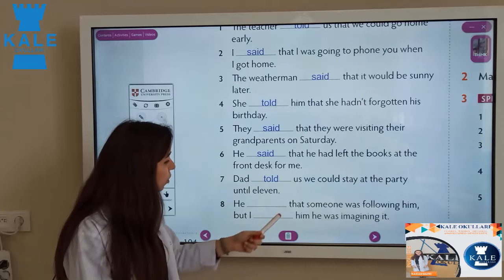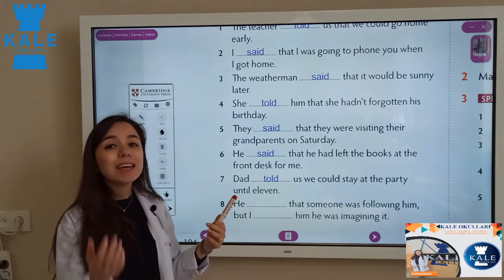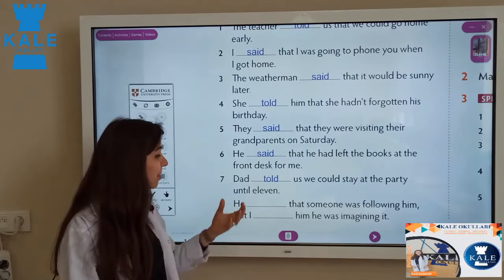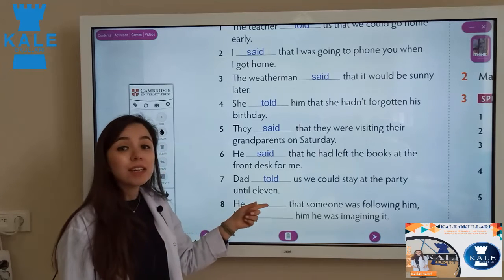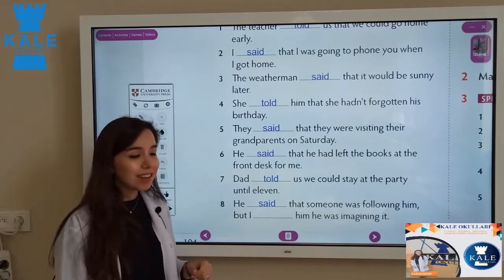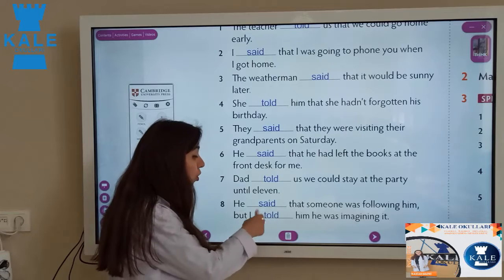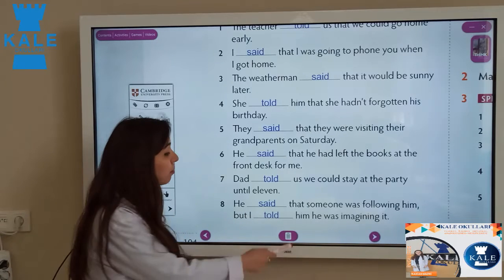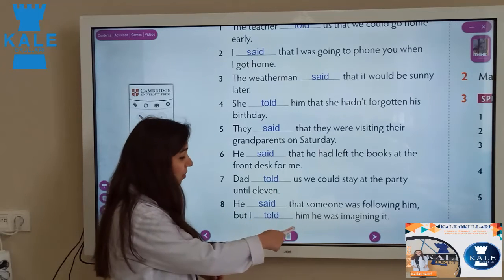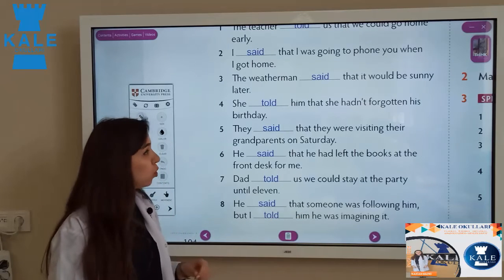And here, look at that, you can see that here. So what does it mean? It gives you this concept that here we don't need to write told, just said. He said that someone was following him, but I told him. Here we need told. Why? Because here we don't have that. Here we have an object, him. So we need to write told here.